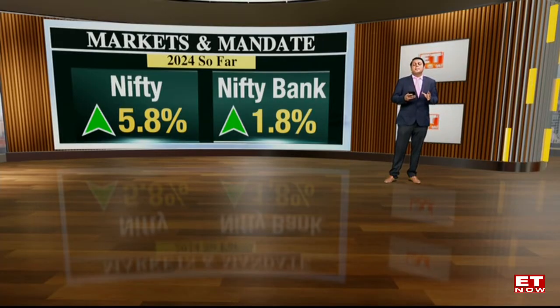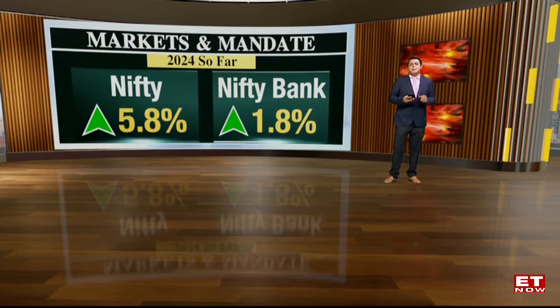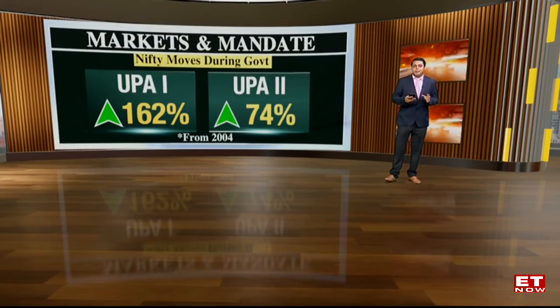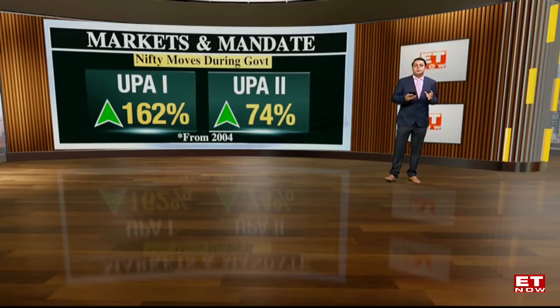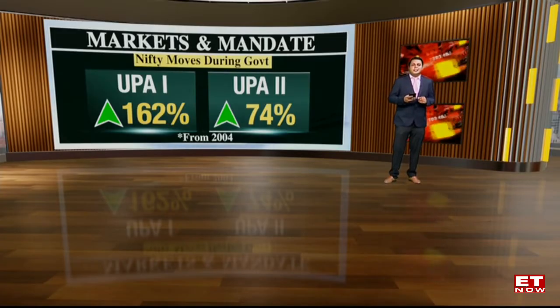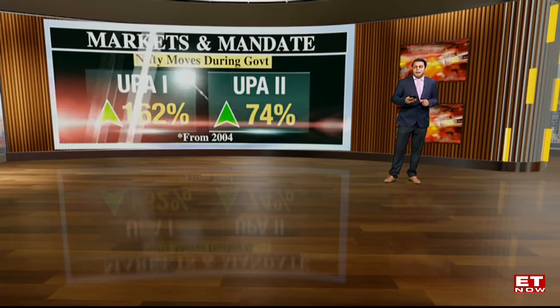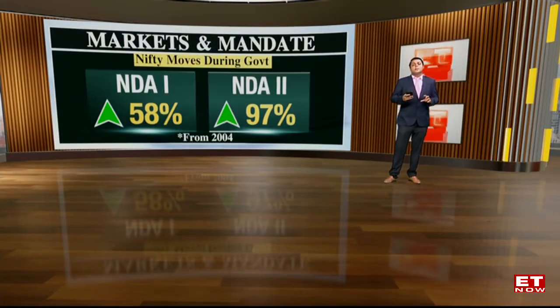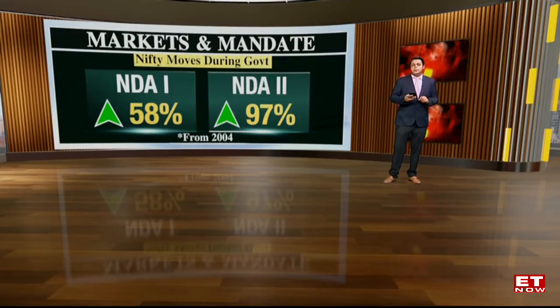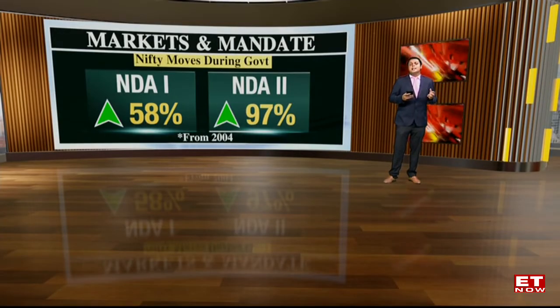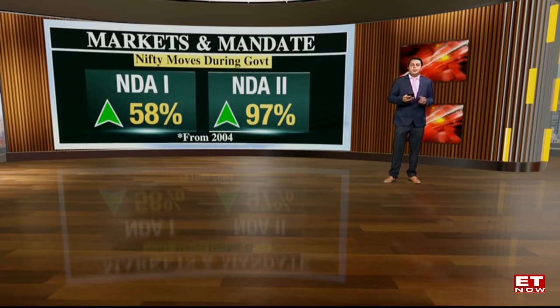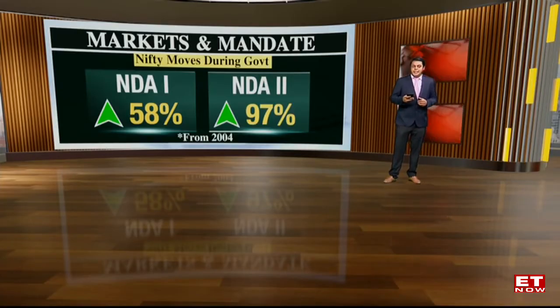Now let's bracket the performance between the UPA government as well as the NDA government, and we have taken the last 4 elections. UPA Part 1, UPA Part 2 from 2004 onwards, we saw 162% gains on Nifty, while it was 74% in the second term. Now looking at NDA also, there was a Part 1 NDA at 58%, and the current one is coming in at almost 97%, or you could say almost 100% gains. So this has been the moves when it comes to the political parties.